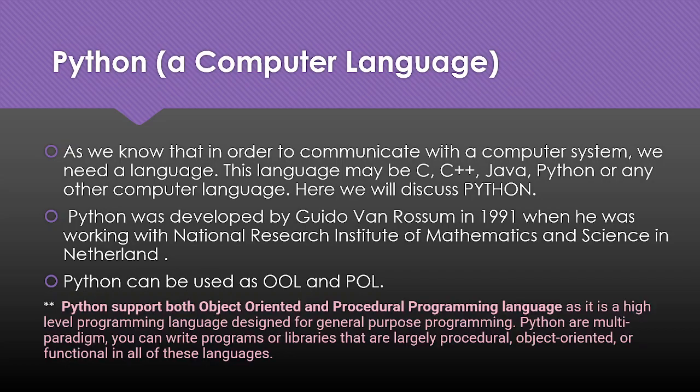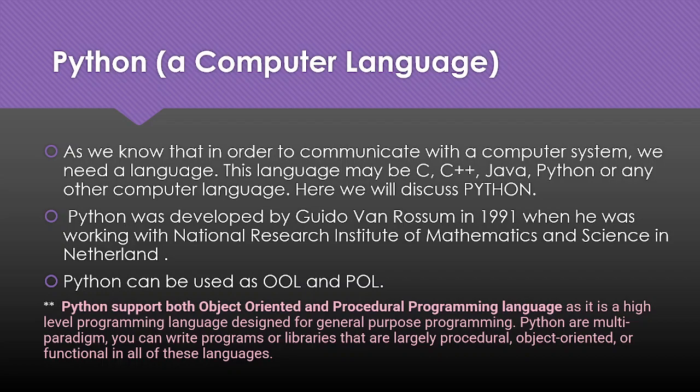Python supports both object-oriented and procedural programming, as it is a high-level programming language designed for general-purpose programming. Python is multi-paradigm. You can write programs or libraries that are largely procedural or object-oriented. You can use different kinds of inbuilt functions of Python.